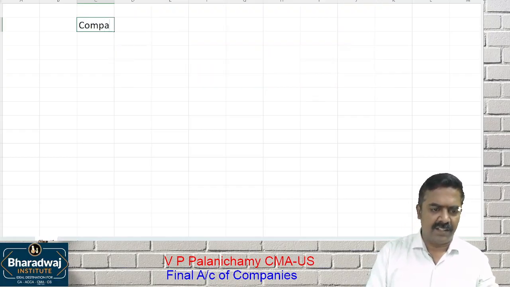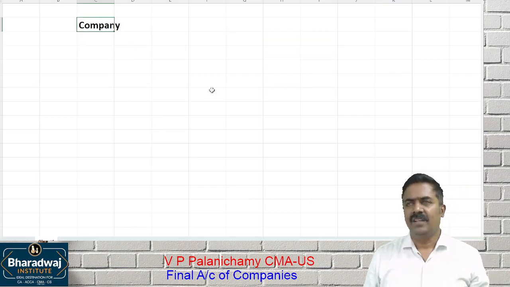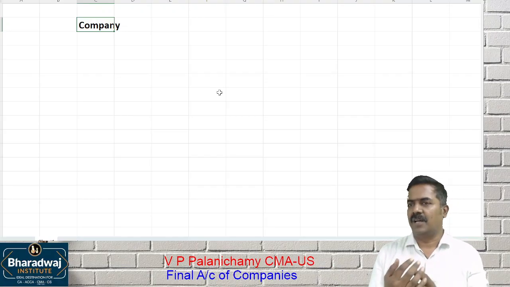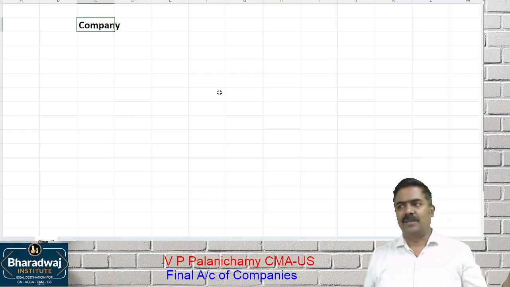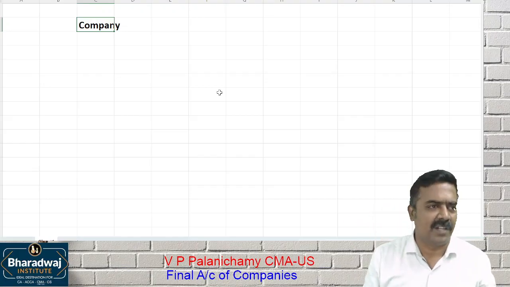Who can access the accounts of a company? You are all shareholders, you can access the accounts. I am not a shareholder. Can I access the accounts? Yes, I can access the accounts. Can a person, like a student, download a company's P&L account and balance sheet and access them? Yes, any company's P&L account and balance sheet. If it is a company, you can download the information and access it.